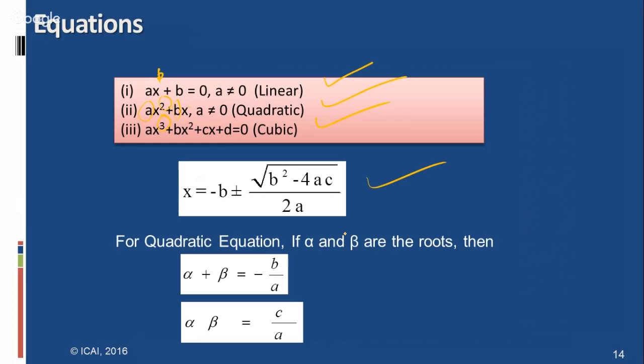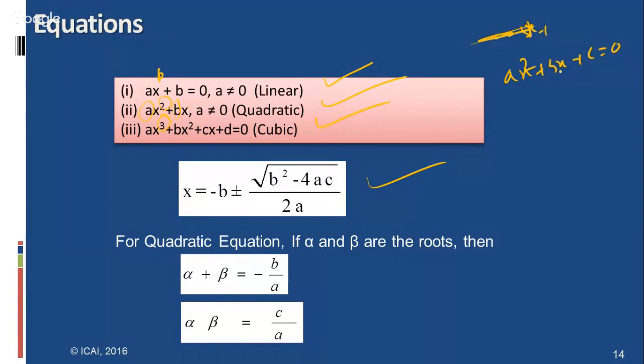In this equation, first we have to find the x value. ax square plus bx plus c equal to 0. This is the quadratic equation.